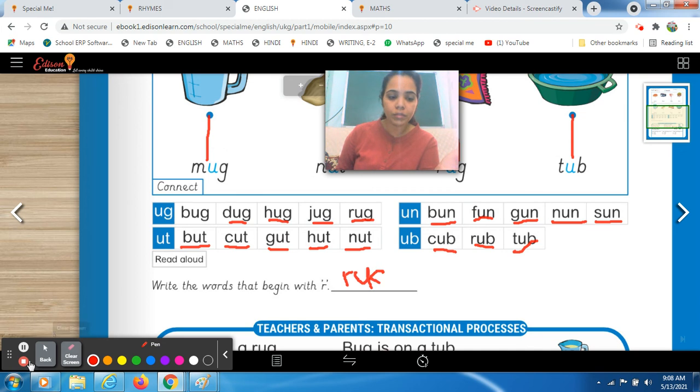R, run, right? So here you have to put, okay students, my pencil is not flexible, so that's why I'm having a difficulty while writing those words. Fine, but please form the formation just mentioned in your notebook. Okay, so now this is all about your English session. You just have to first do the first half of this page, and then do some additional work and write the words which begin with R.